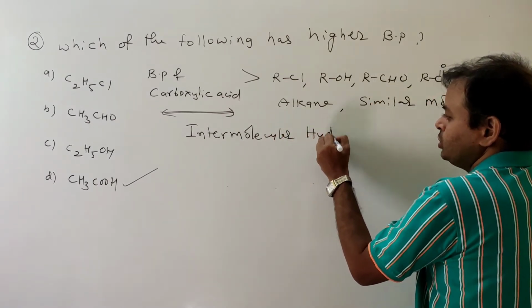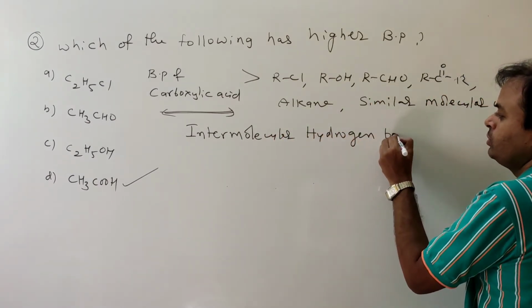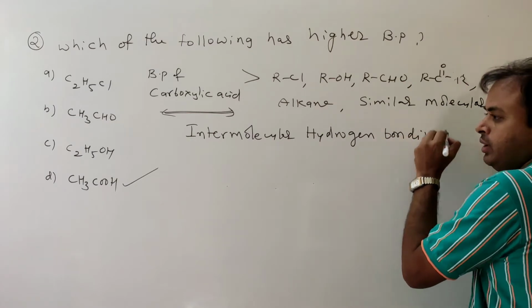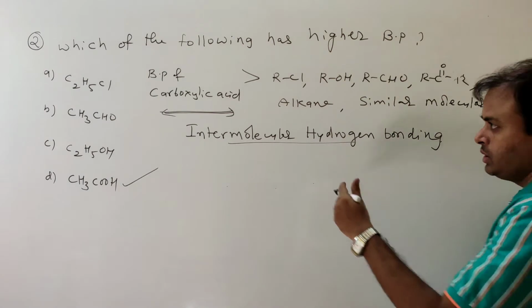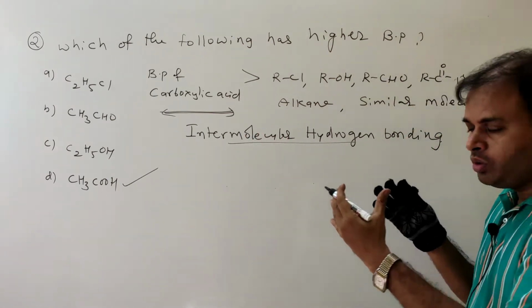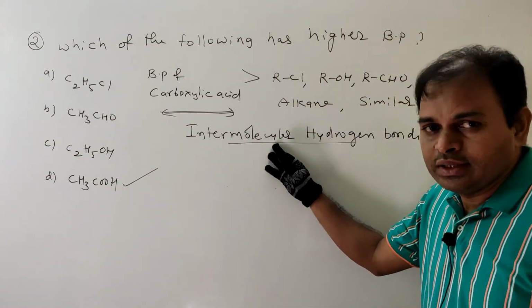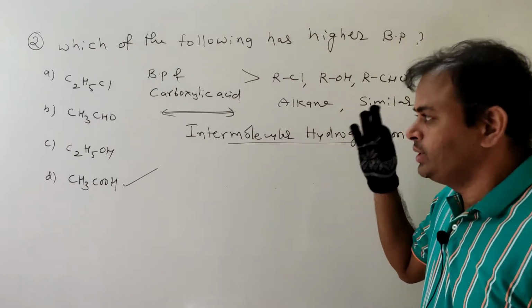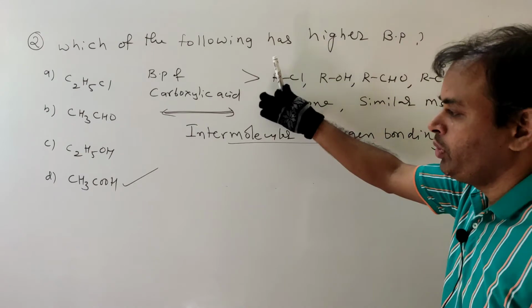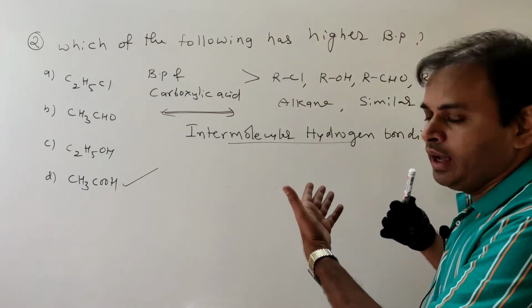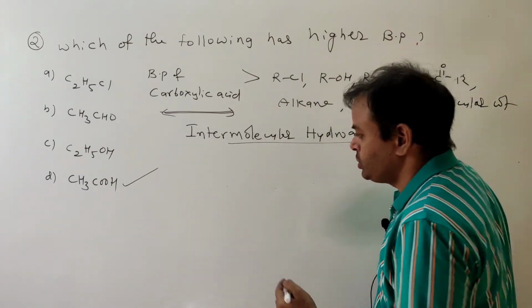Intermolecular hydrogen bonding is the reason. In between the carboxylic acid molecules, an intermolecular hydrogen bond exists. So due to this, their boiling points are greater than any other compound with comparable molecular weight.